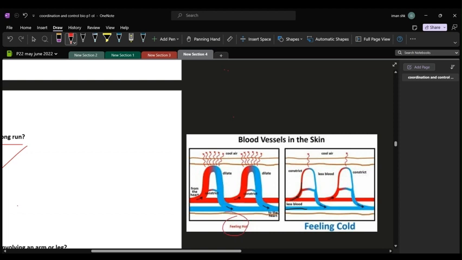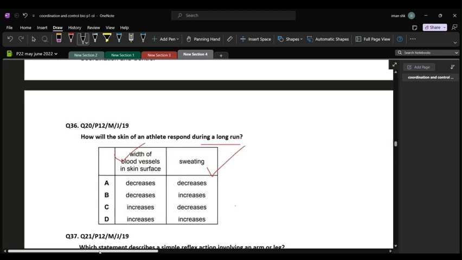When the person is feeling hot, his blood vessels dilate, or in other words, their diameter increases, which allows more blood flow so that more heat can escape out of the body, preventing overheating. And in the opposite scenario, when the person feels cold, the blood vessels constrict, or decrease in diameter, so that the heat in the body can be retained. So, when the person was feeling hot, the width of his blood vessels increased. So, either C or D will be our answer.